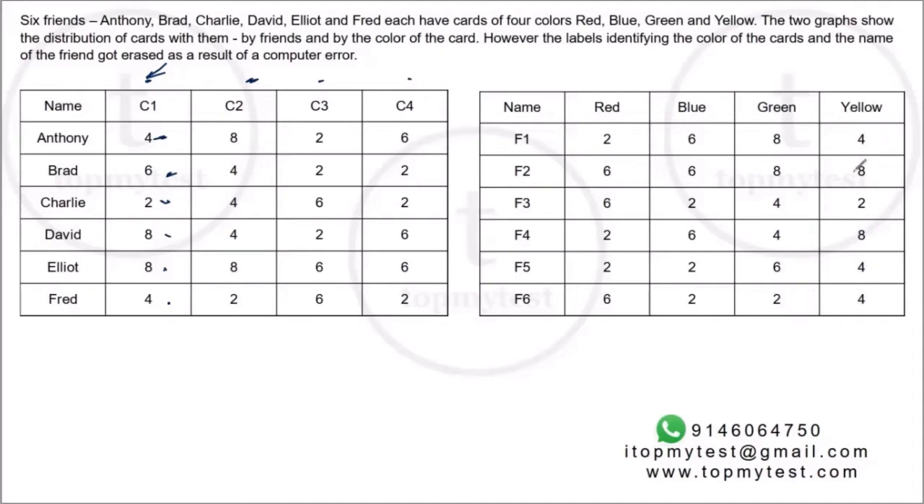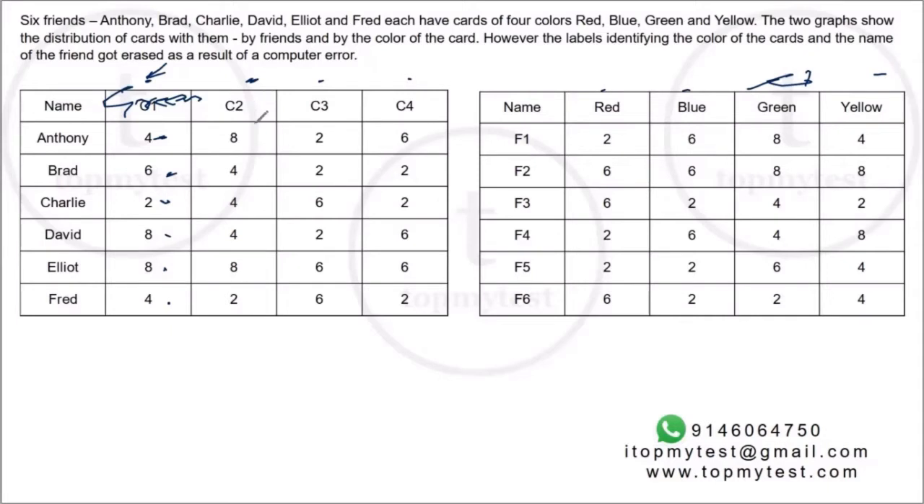Yellow does not have any 6. Nobody has 6 yellow cards, but one of the friends has 6 color 1 cards. Right? So it cannot be yellow, it cannot be blue, cannot be red. It has to be green. So we know color 1 is green. Right? So this is color 1. We have matched the 2 tables.